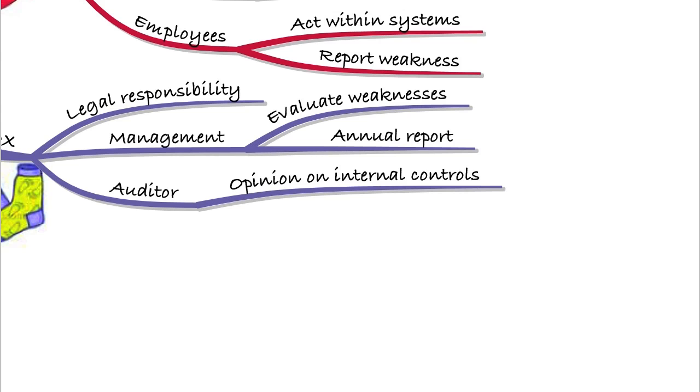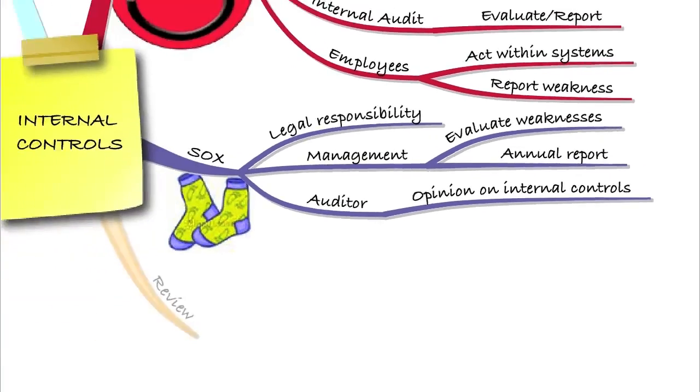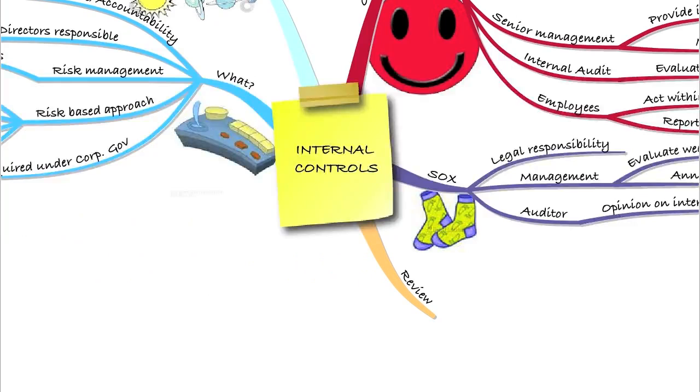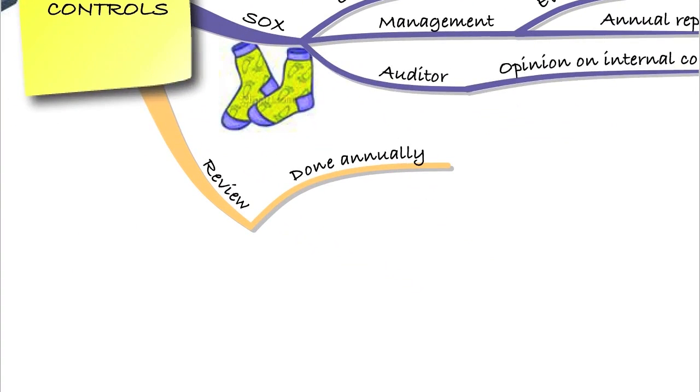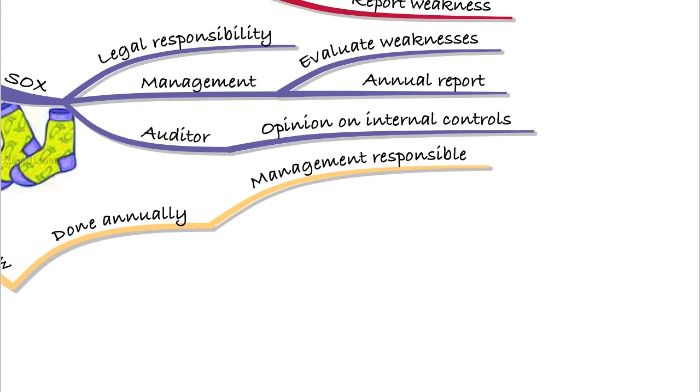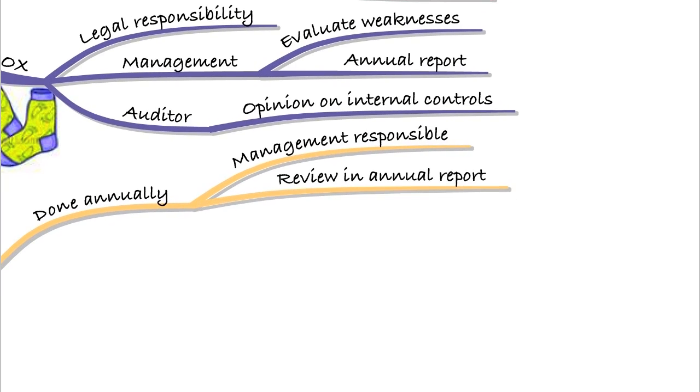So one of the key things with internal controls is that they need to be reviewed. So internal controls must be reviewed, and this should be done annually. So management is responsible for doing this. They need to take an annual look at the internal controls within the organisation, and they'll need to undertake a review that they report on in the annual report. So they will have an internal control review in the annual report. So there's a few elements that they'll be looking for when they do this review.